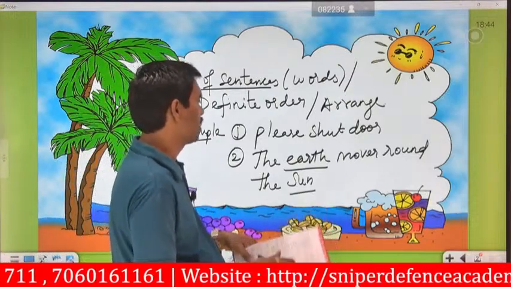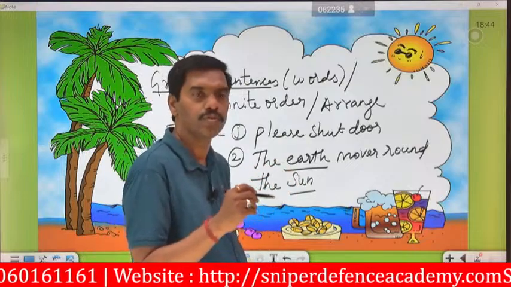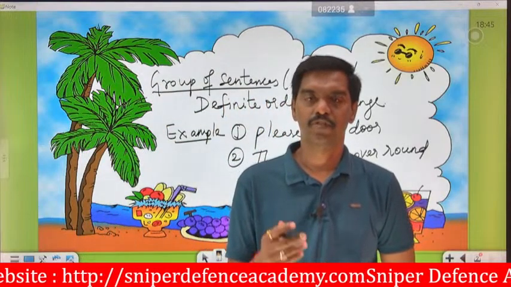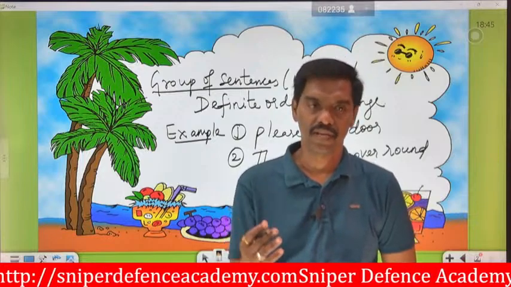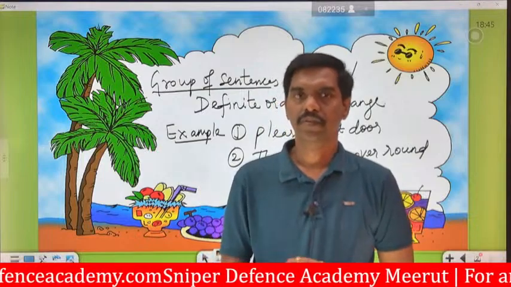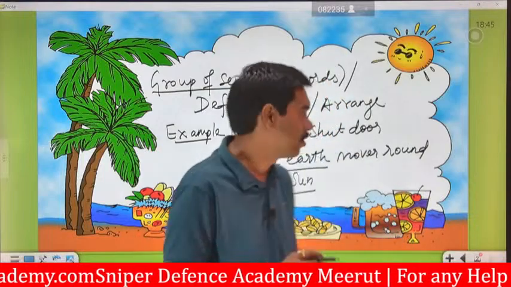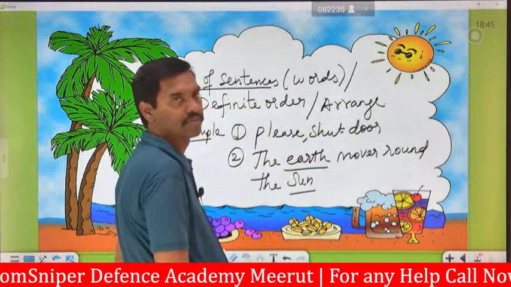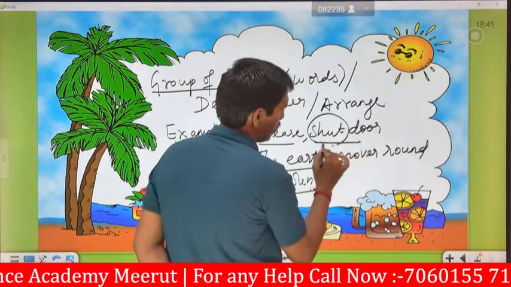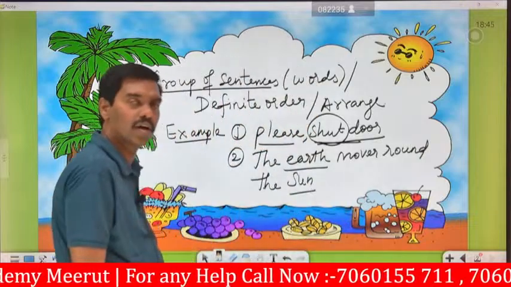Whenever you ask somebody to do any work, for example brother, sister, father or mother, if you ask them to close the door, you have to use the word please. So: please shut door. Either you can say shut the door or shut door.